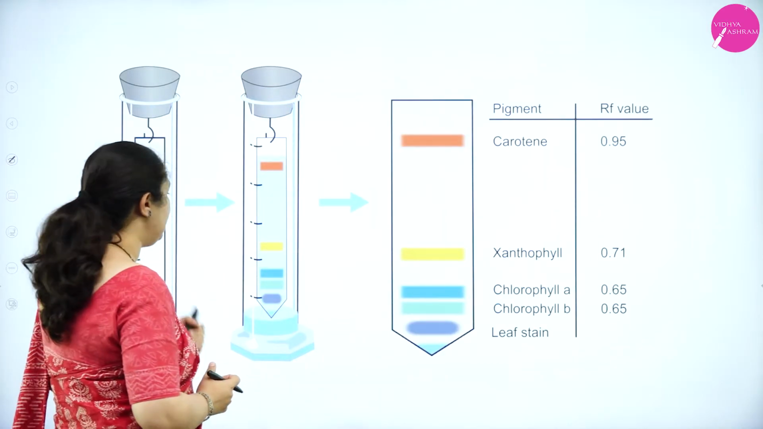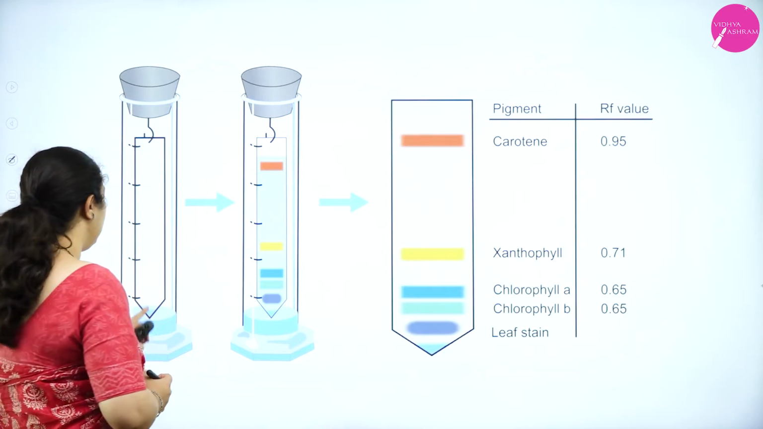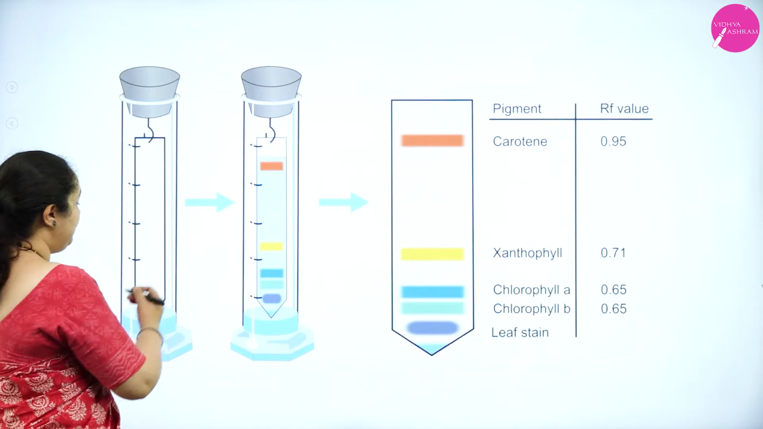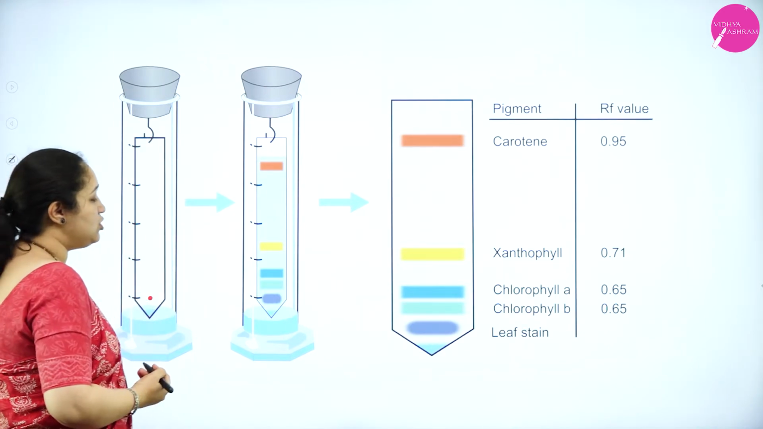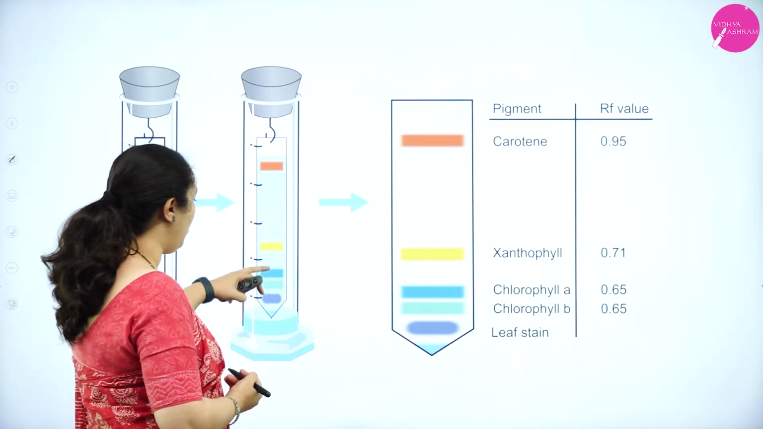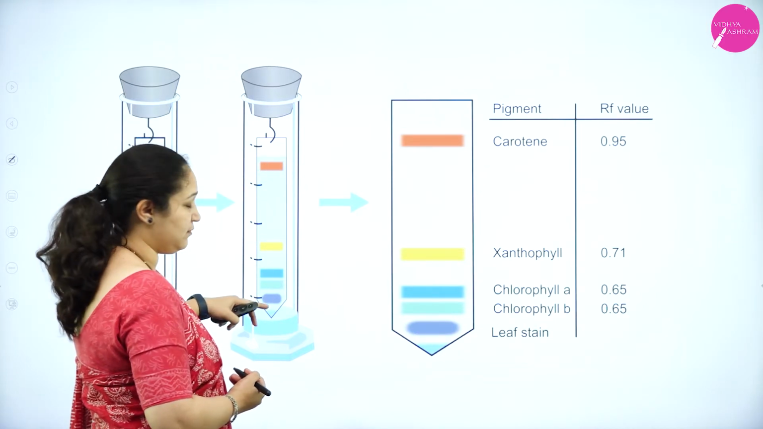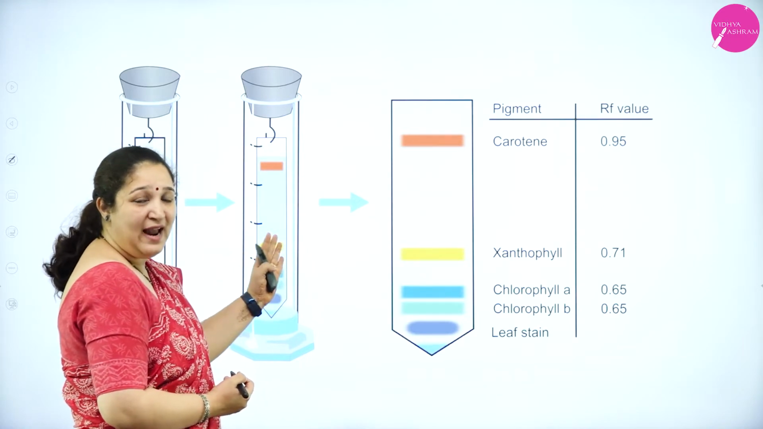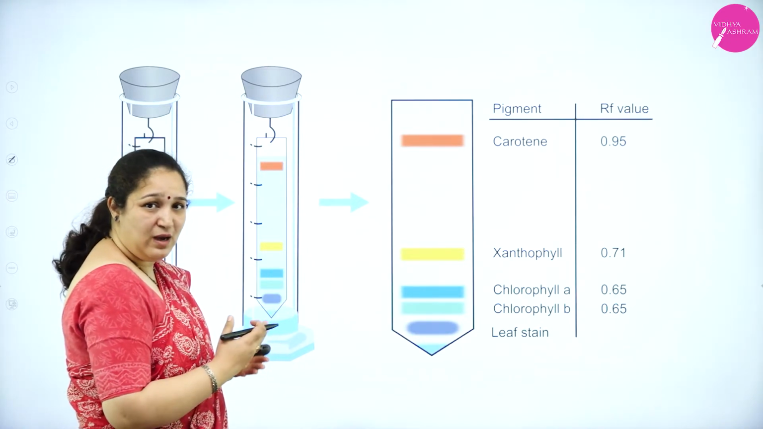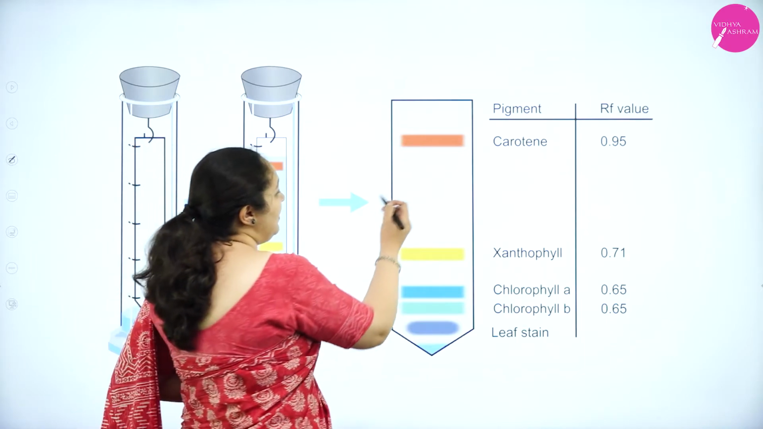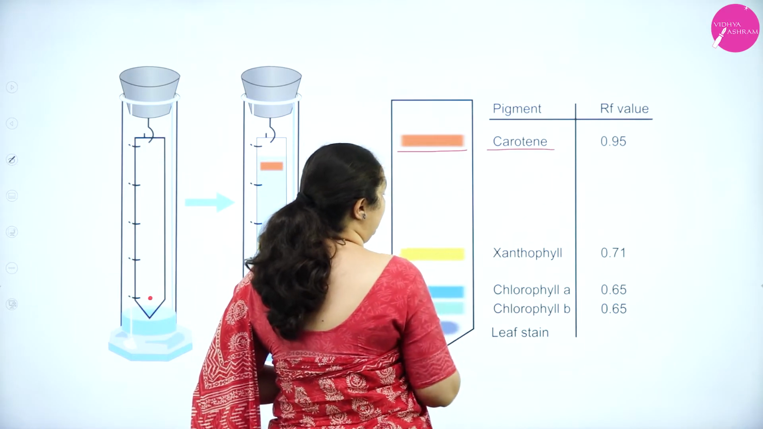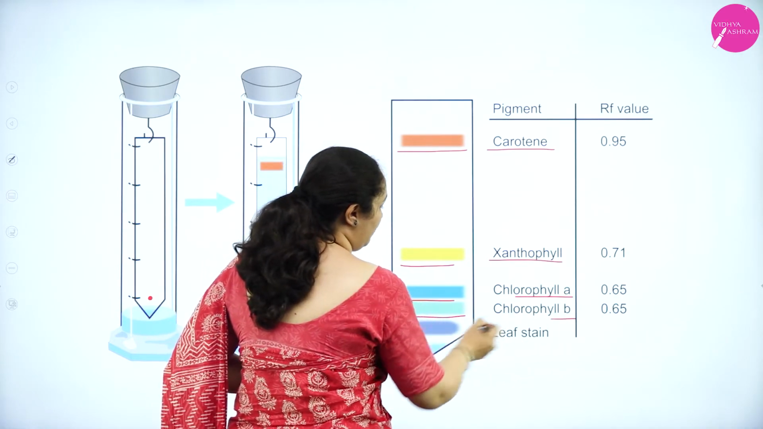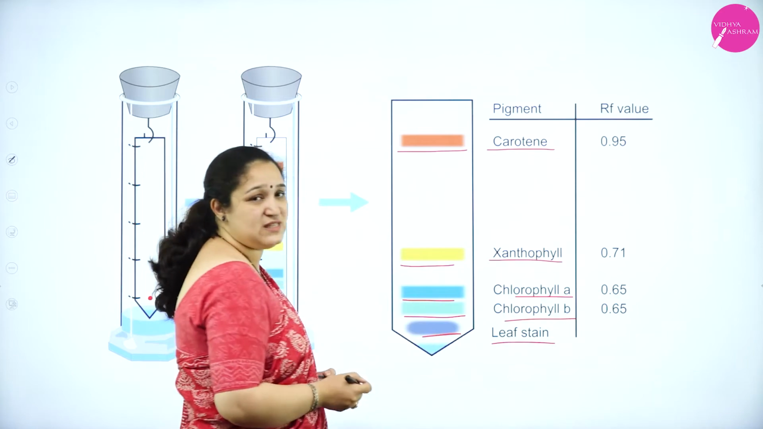Similarly, we have, for example, paper chromatography here. One component is added over here just above the solvent, and then it is allowed to run. Once it has run, you can see I have got different patches of different color here, isn't it? When the RF value was calculated and compared with the standard RF value, it was found that this pigment is carotene, this pigment was xanthophyll, this is chlorophyll A, that is chlorophyll B, and these are the leaf stains which are left behind.